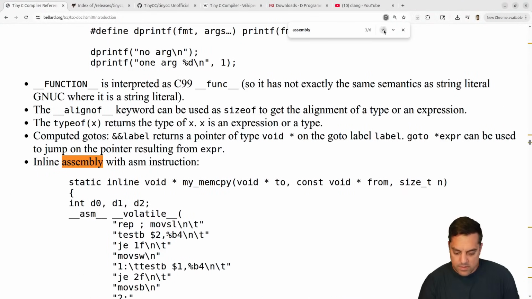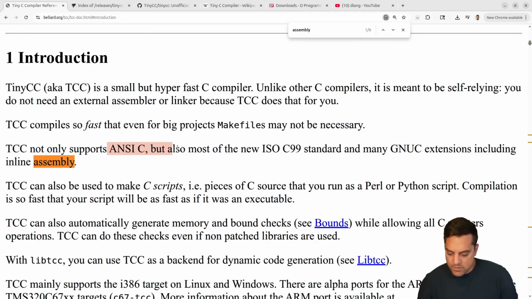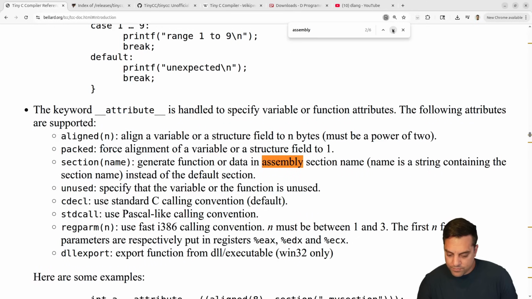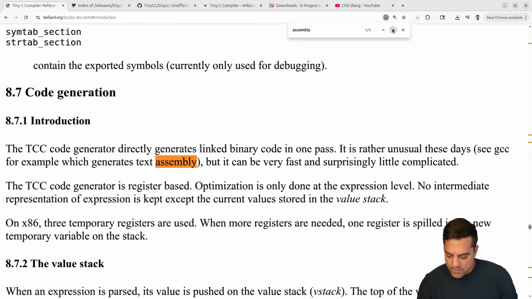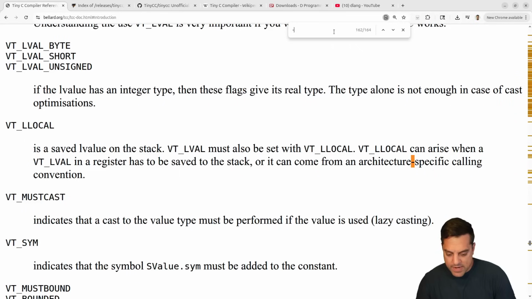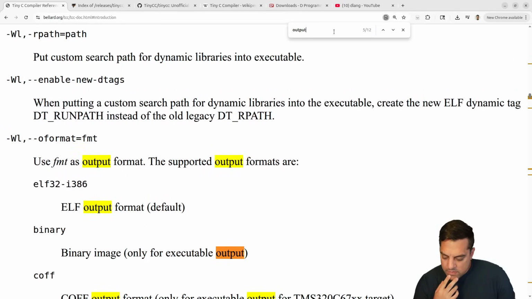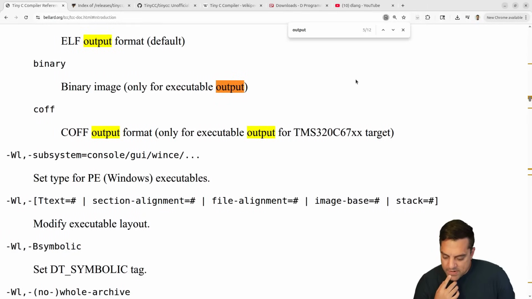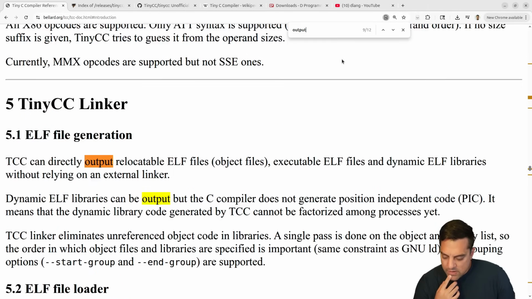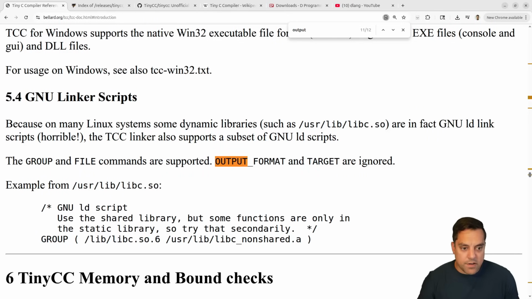Assembly, let's see here. Okay, it supports most of the new ISO standard, and many GNU extensions are supported. That's cool. Okay, we could do inline assembly, but do I have a dash output? Let's see here. Binary, some Windows stuff. Okay, not sure I know offhand if it does. I'm assuming it doesn't because of the speed.